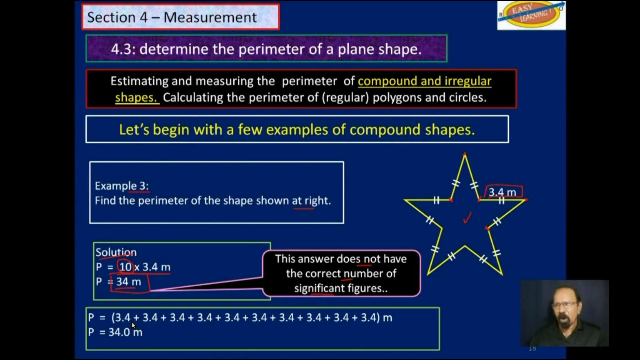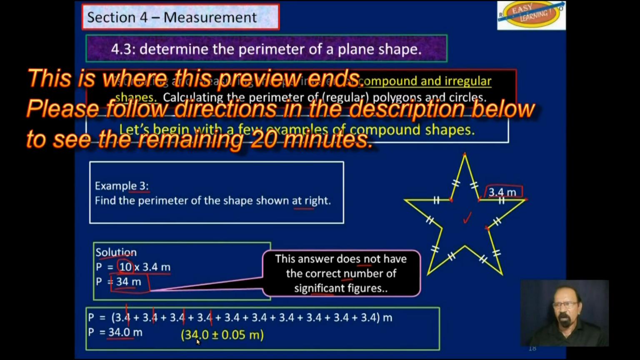And so our uncertain digit is at this 1/10th position. So we need to have our uncertain digit there. So we need to add a 0.0 meter to our answer. You can also add in plus or minus 0.05 to show your margin of error, or which digit is uncertain, which is this 0.